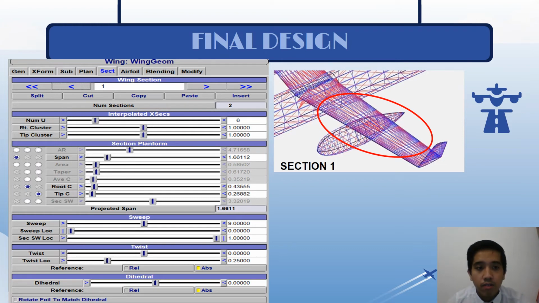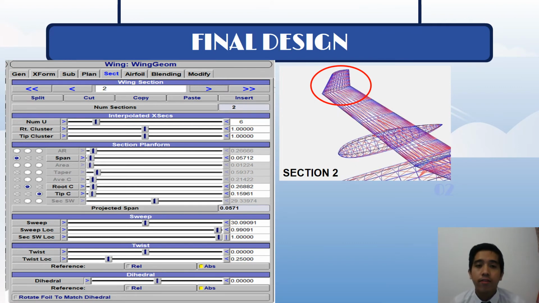As you can see, for the span, we have 1.66 feet, root chord 0.4344 feet, tip chord we have 0.27 feet, and last one we have sweep for the 9 feet. So next we go to the section 2 of this final design.